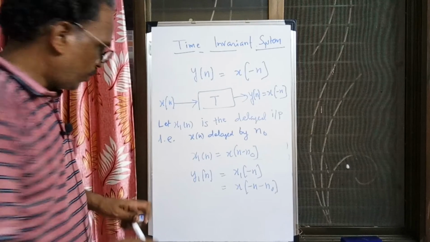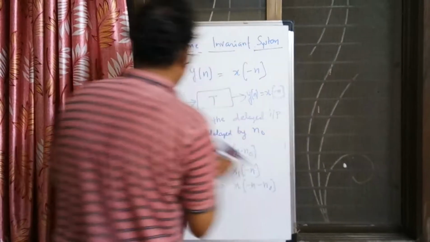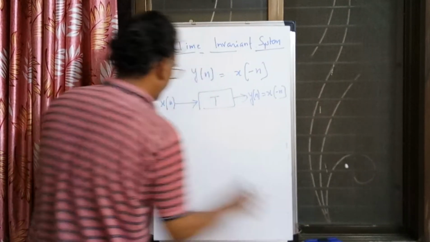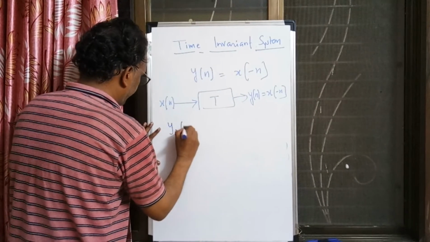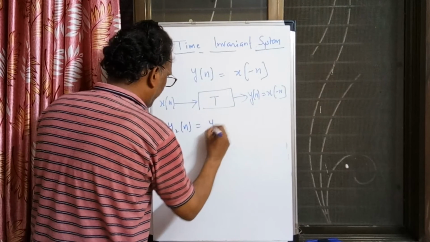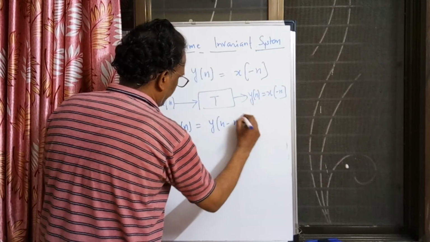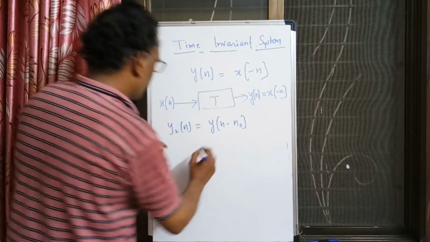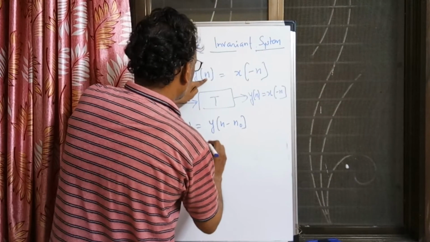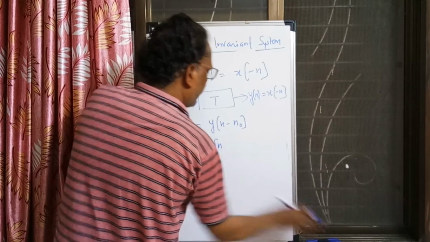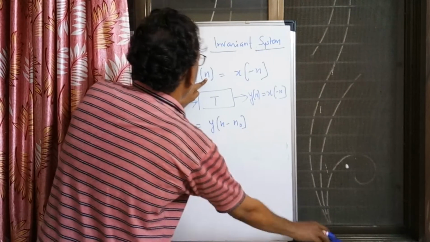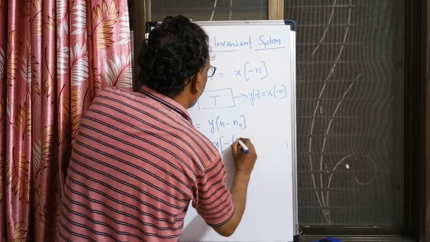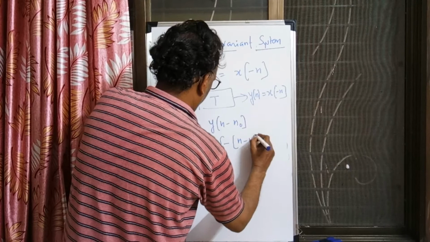Now in the second case, I am saying if you delay the output by n naught, let us say y2 of n is the output y of n delayed by n naught. We know y of n is x of minus n. So y of n minus n naught: wherever n is there, replace n by n minus n naught.